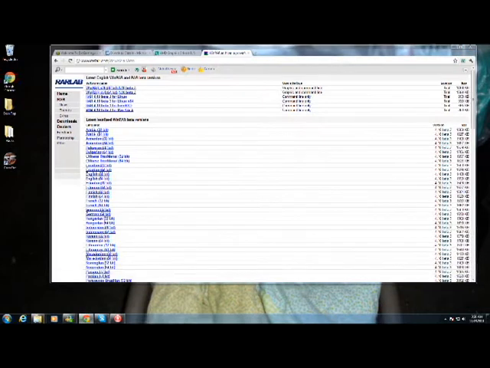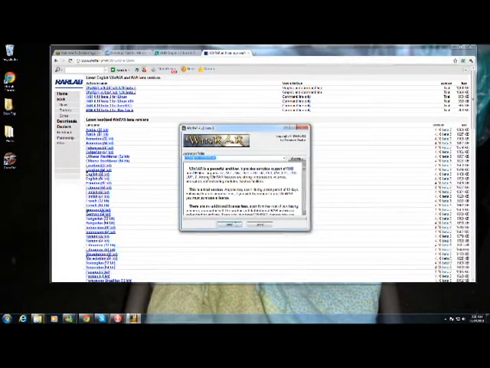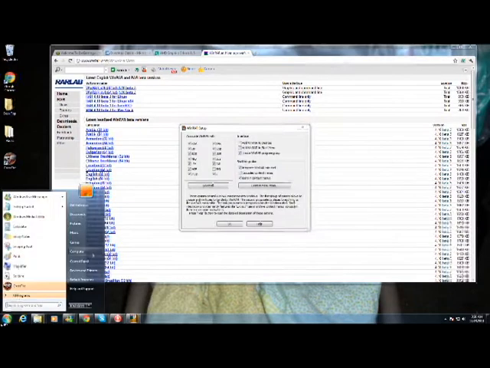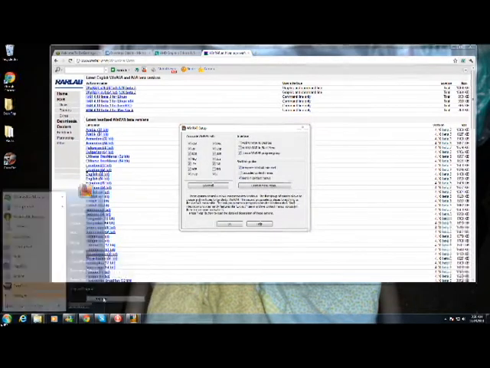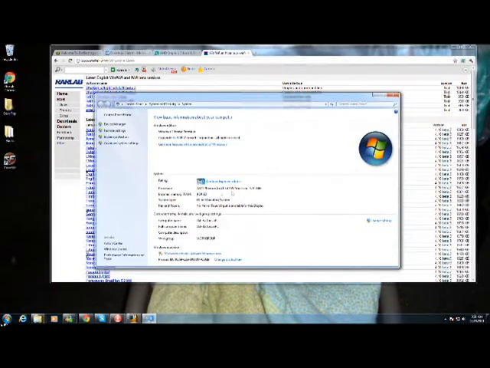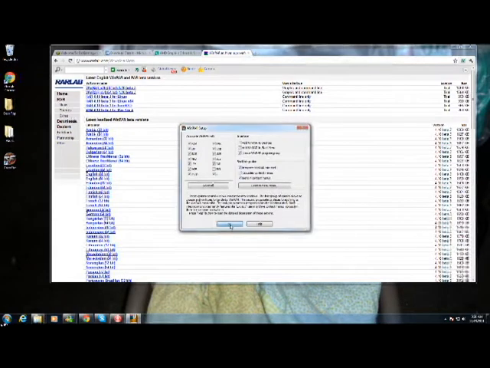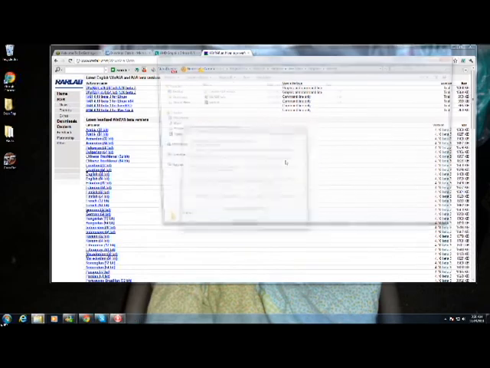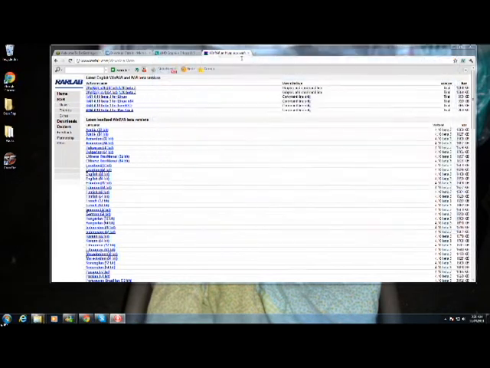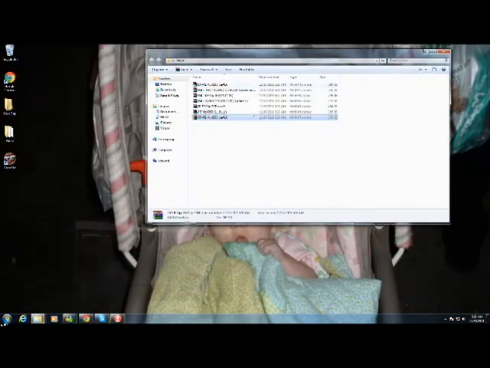Another way you could determine if you have 64-bit or 32-bit is you could just click on Start, My Computer, Properties, and it will tell you right here. Alright, let's continue. So I went ahead and got WinRAR installed, and now we'll try to open up our hacks. Today we'll be using the Crossfire VIP as a tutorial.